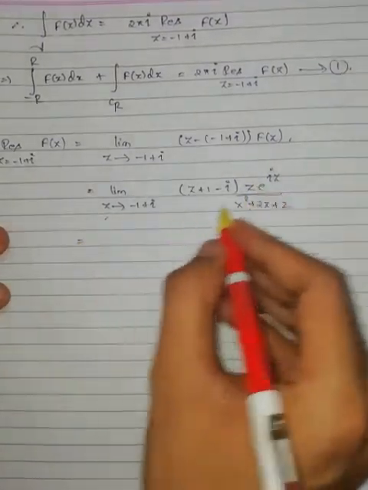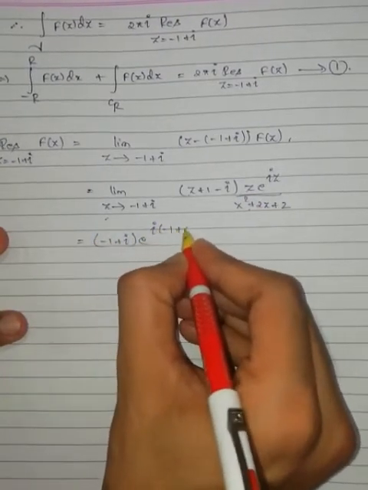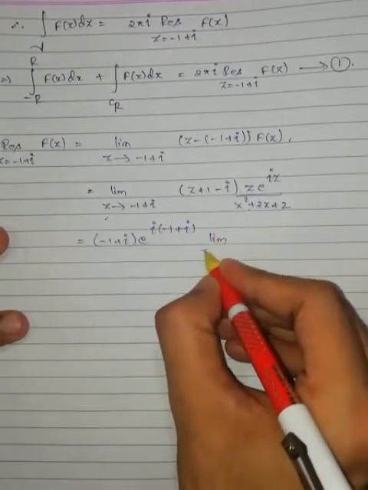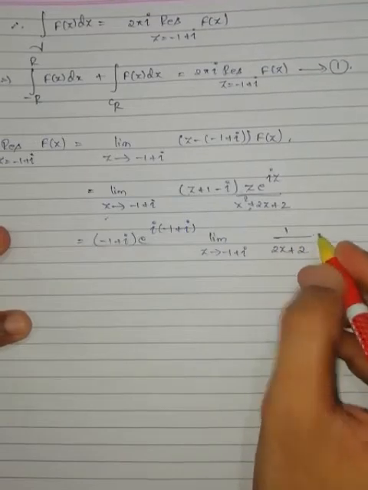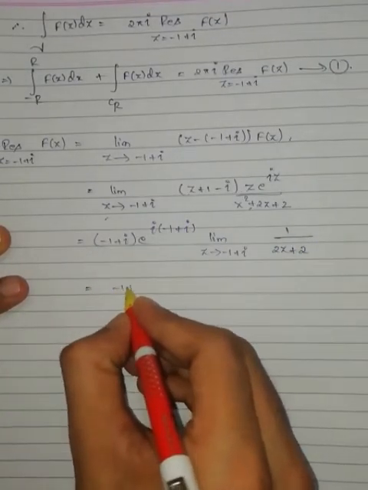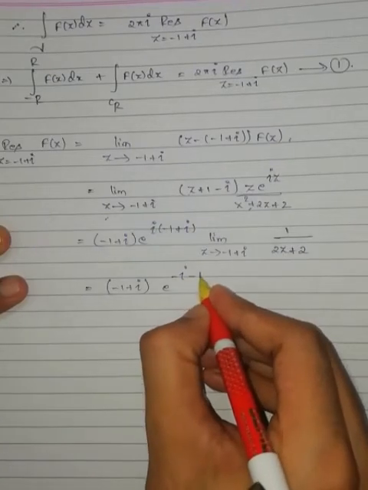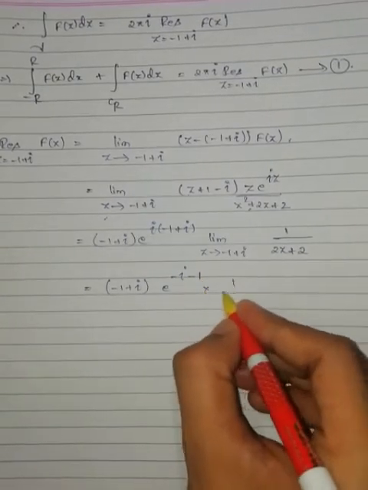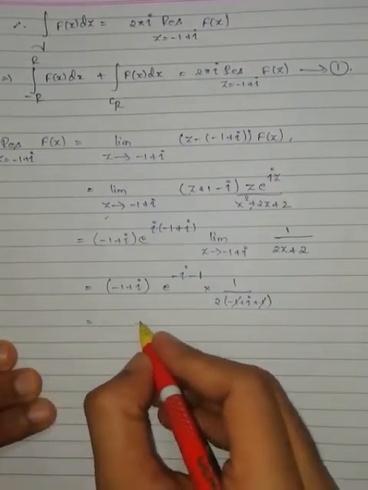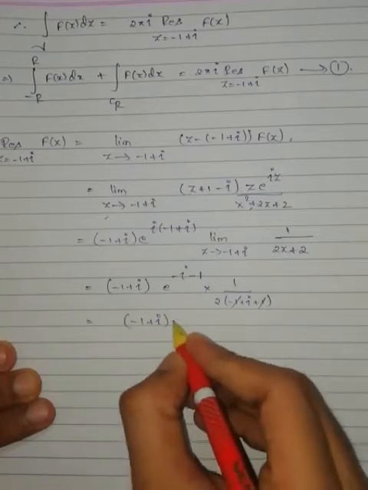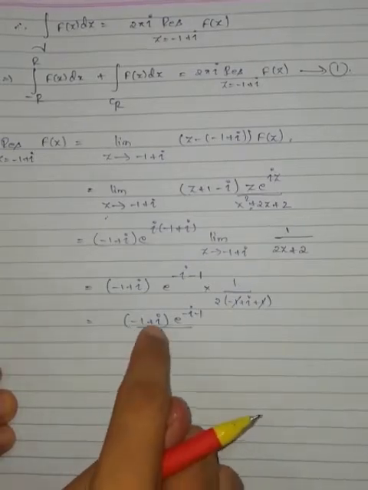The limit exists. So first, the limit as z tends to minus 1 plus iota of (z minus (minus 1 plus iota)) times e to the power of iota z over (z minus (minus 1 plus iota))(z minus (minus 1 minus iota)). Applying L'Hospital's rule to this, we get e to the power of iota z over 2z plus 2, which is equal to minus 1 plus iota into e to the power of minus iota minus 1, over 2 into minus 1 plus iota plus 1, which is equal to (minus 1 plus iota) into e to the power of minus iota minus 1 over 2 iota. Now substitute this in equation number 1.